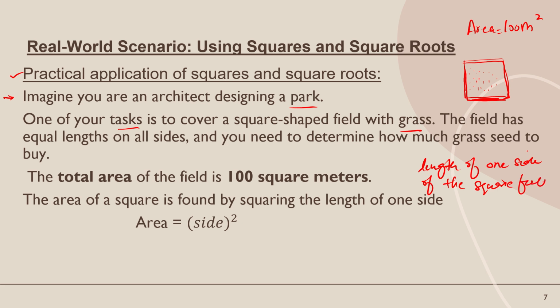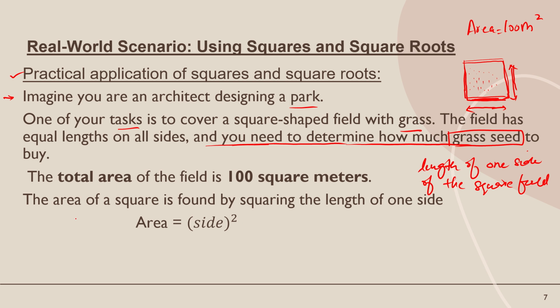Okay, first we should know the length of one side of this square field, and you need to determine how much grass seed is required for this field. What is the task now? You need to determine how much grass seed is required for this field.